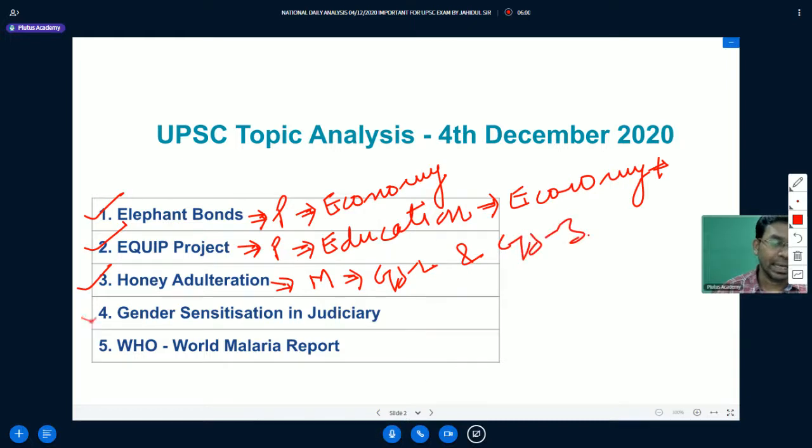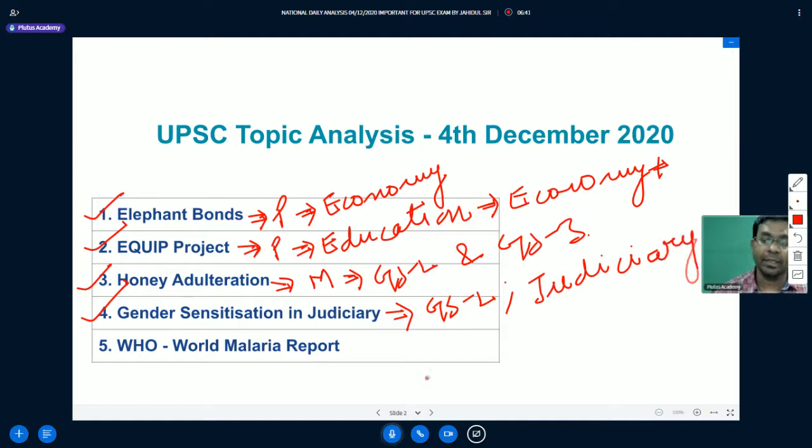Then the next topic that we will understand is gender sensitization in the judiciary. Recently the Attorney General of India, KK Venugopal, submitted in the Supreme Court of India that there is a requirement of gender sensitization in the higher judiciary in India. In this perspective, we will understand gender sensitization in the judiciary in detail today. This is a very important topic with reference to General Studies Paper 2, and specifically it is a topic with reference to reforms in the judiciary.